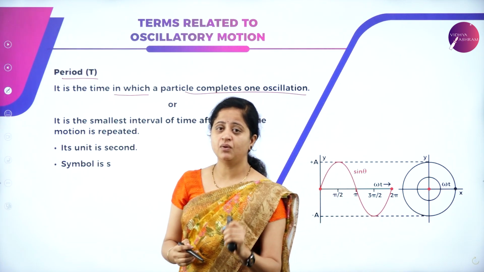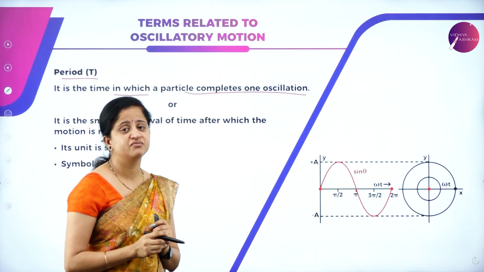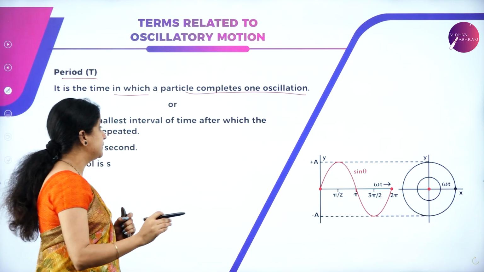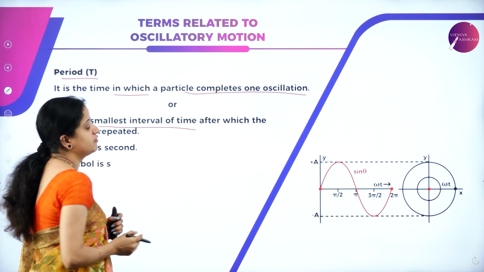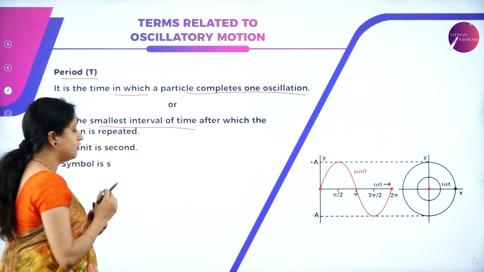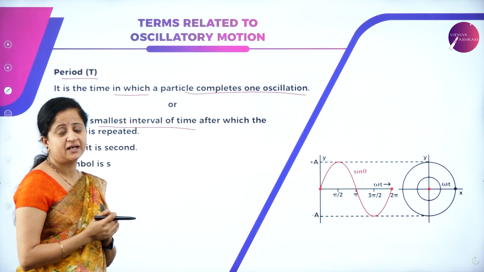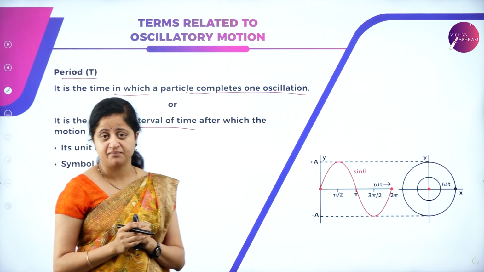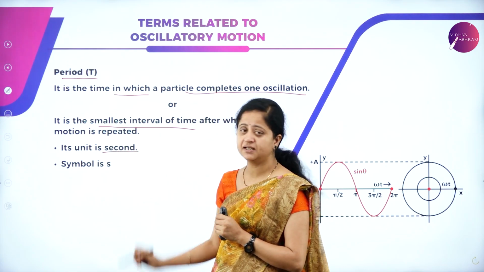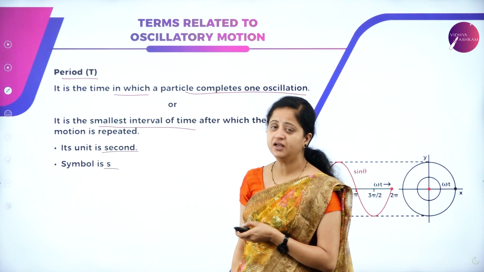What is the time required to complete one oscillation for an object is called the time period, or it can also be defined as the smallest interval of time after which the object repeats its motion again and again. It is called the time period. What is the SI unit of time period? The unit of time period is second, and it is denoted by the symbol s.